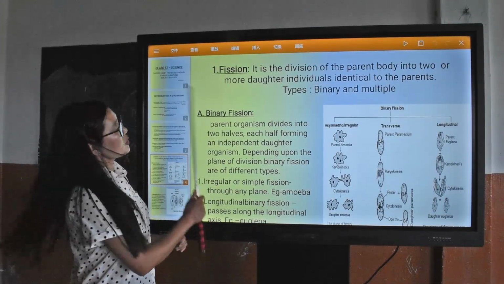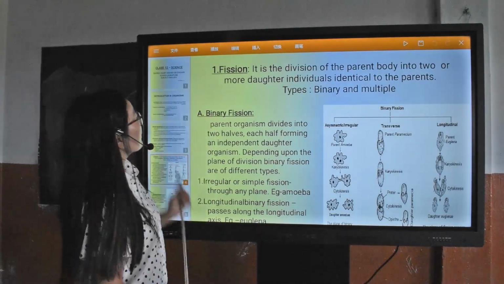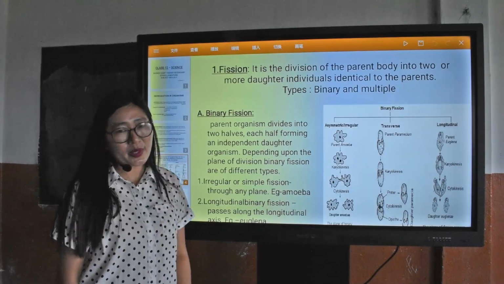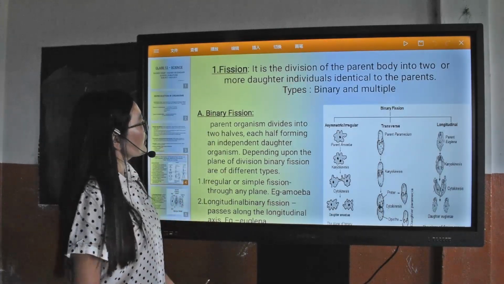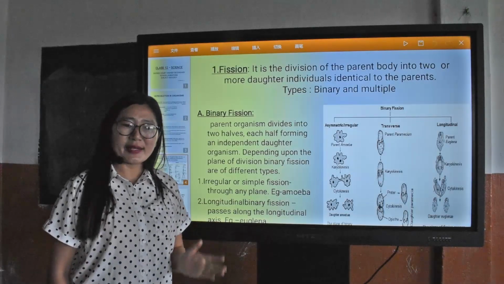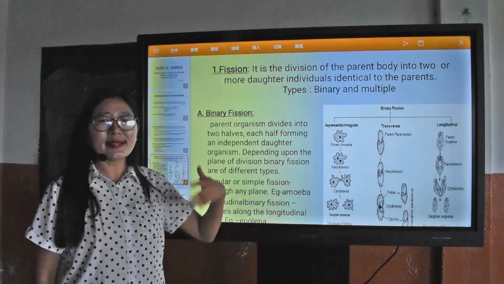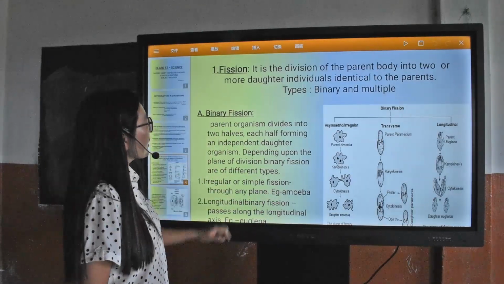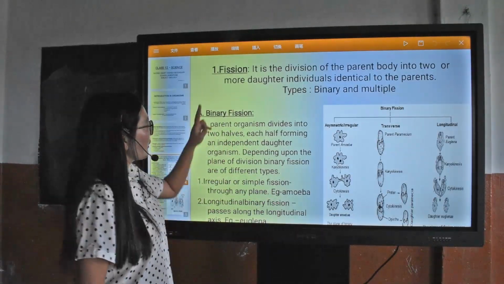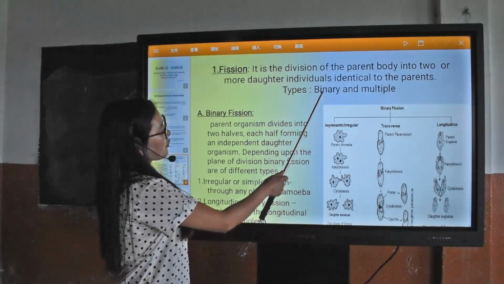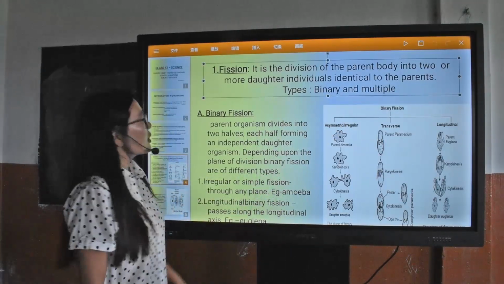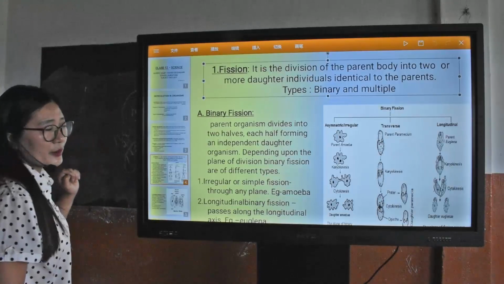First, we will see fission reproduction. In fission, the parent body is divided into 2 parts, and these individuals are exactly identical to the parent. There are 2 types of fission, that is binary fission and multiple fission. First, let's see what binary fission is.